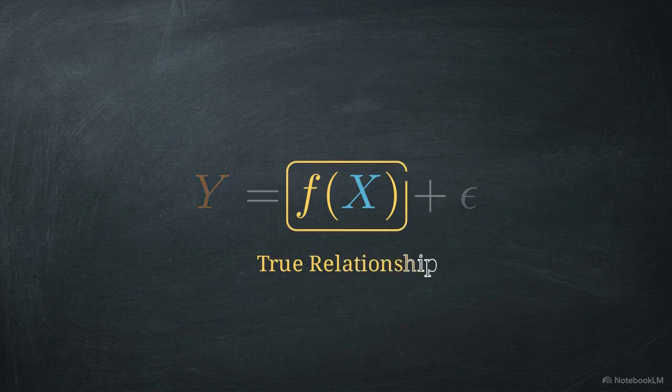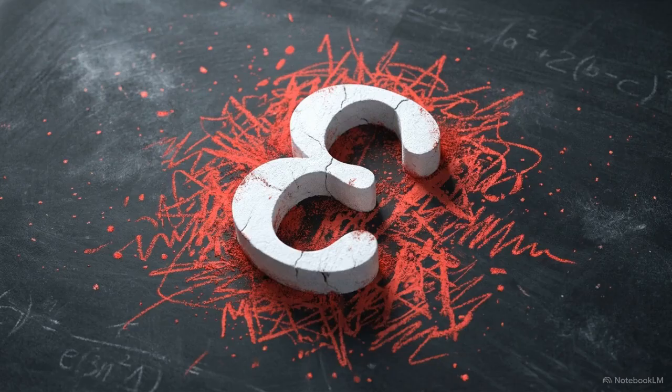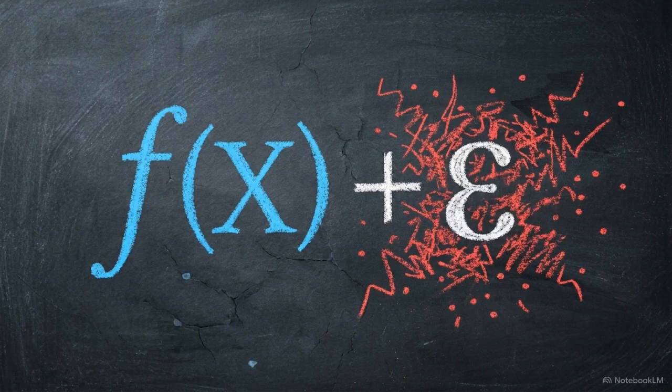The function, f of X, is the true relationship. It is the pure signal we are trying to learn. Then there is epsilon. This represents irreducible error, the inherent noise in the world that a mathematical function can never capture. To make accurate predictions, we must optimize our estimation of the function f of X, while accepting that the randomness of epsilon will always limit our precision.